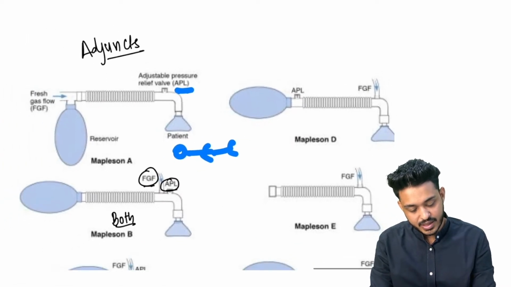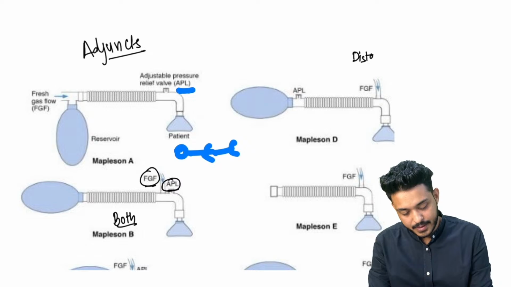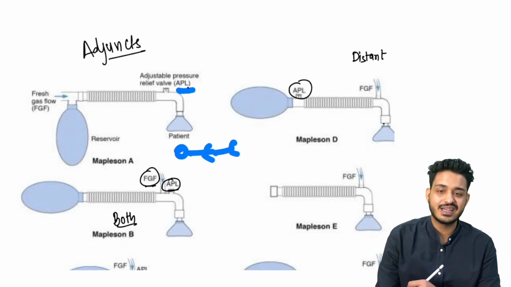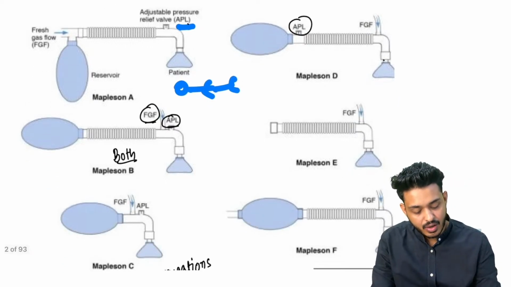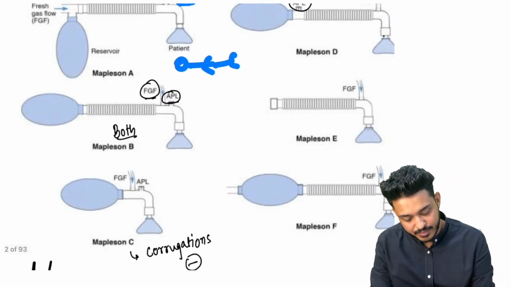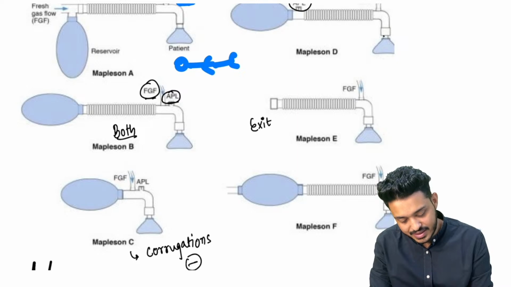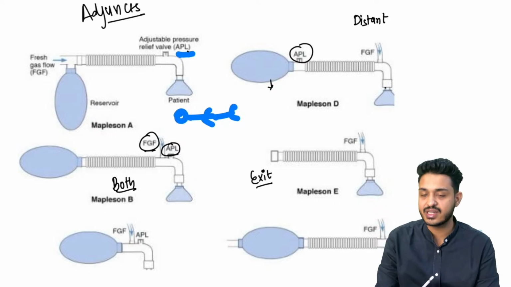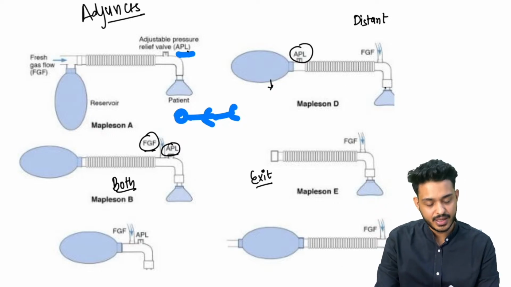D is going to be distant. APL क्या हो गया? अभी APL पहले पास में था, now APL is distant. That is going to be Mapleson D. और Mapleson E के अंदर what you need to remember? Here there is no exit. Exit नहीं है और ये भी absent है. This particular thing is also absent. That is going to be Mapleson E.